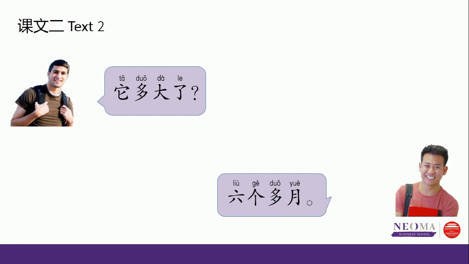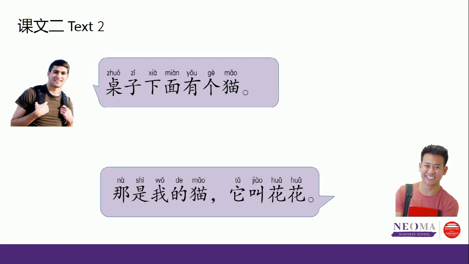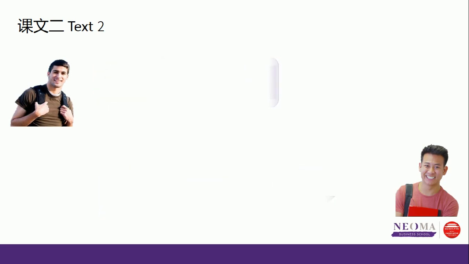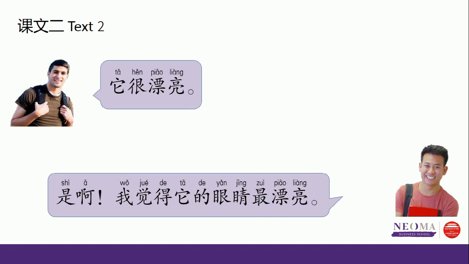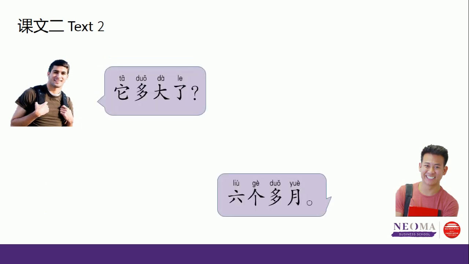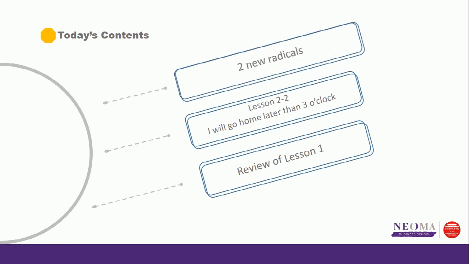Let's go back and read this one more time. 桌子下面有个猫。那是我的猫，它叫花花。它很漂亮。是啊。我觉得她的眼睛最漂亮。她多大了？6个多月。很好。Now let's see the last part, the 2 new radicals.